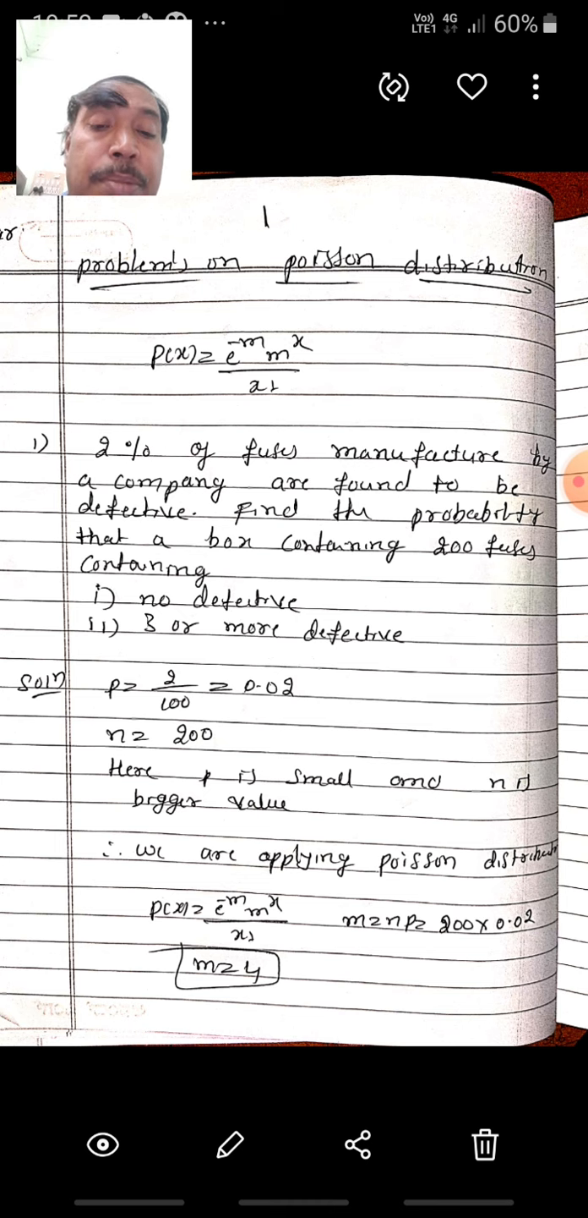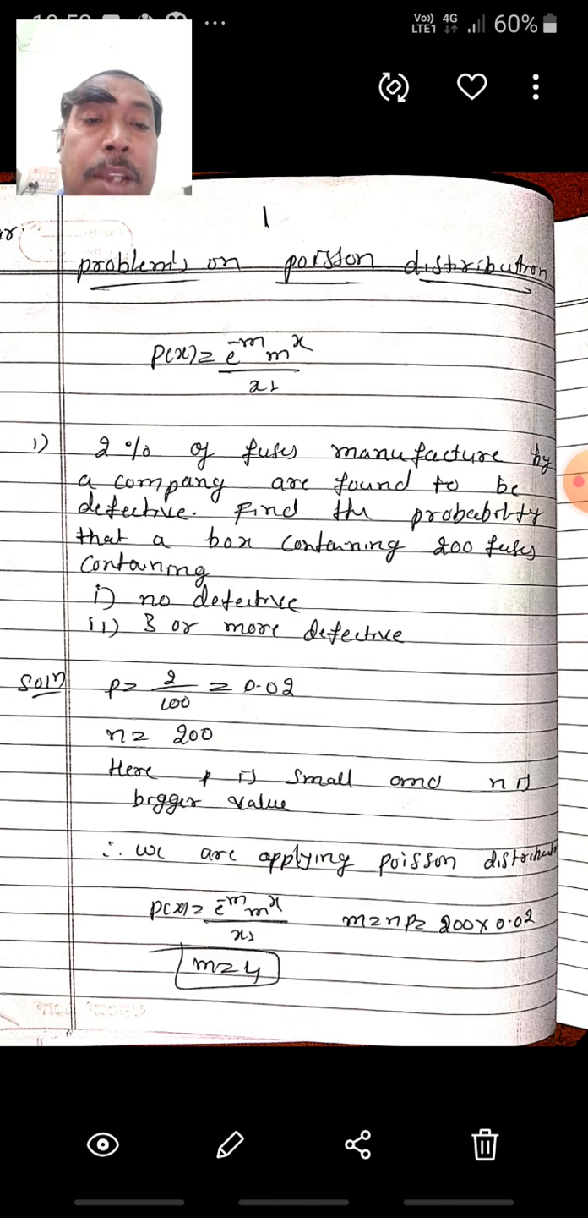When p is bigger and n is smaller, we apply the binomial distribution. But wherever p is very small, like 0.002 or 0.02, where the probability is lesser, commonly n will be a bigger value. At that time, you apply the Poisson distribution.